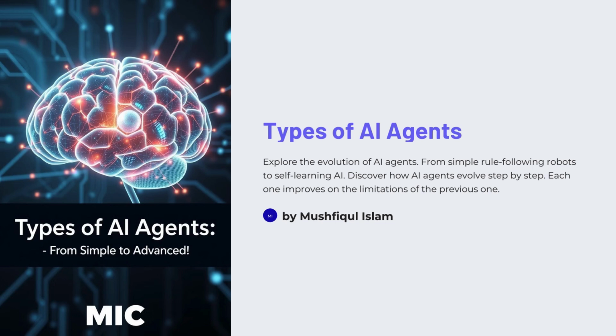I am Nushiul Islam. Have you ever wondered how AI systems make decisions? It's not magic. It is a fascinating evolution of different approaches. From basic rule-following robots to self-learning AI like ChatGPT, today we will explore how AI agents evolve step by step. Let's get started.